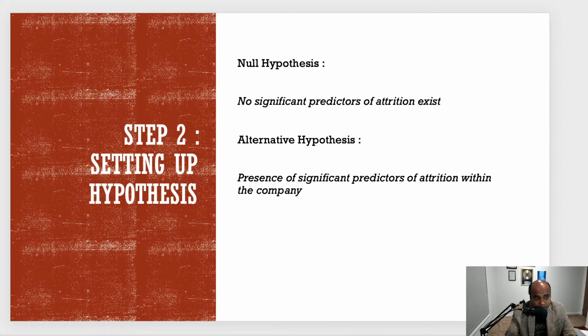So the next step for us, after we set up a business question and before we go into the modeling work, is to define the hypothesis, and hypotheses are like statistical statements that drive the data analytics work. In this case, the null hypothesis means that there are no significant predictors for attrition, and the attrition data is very uniform, and people are leaving the company due to all different factors, or